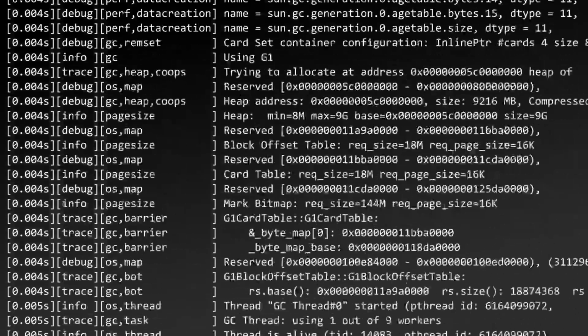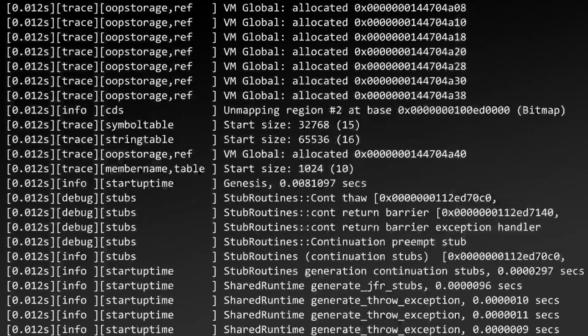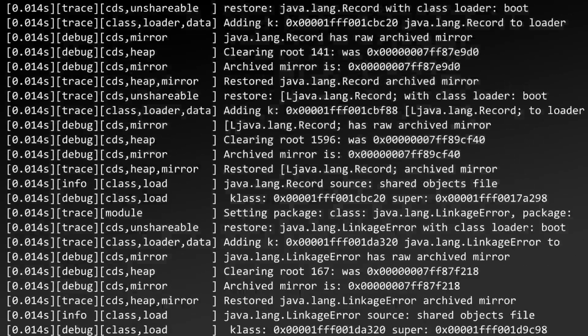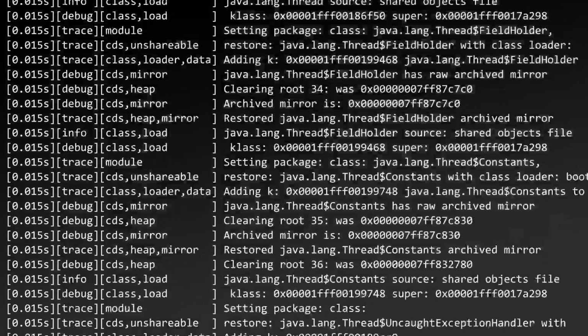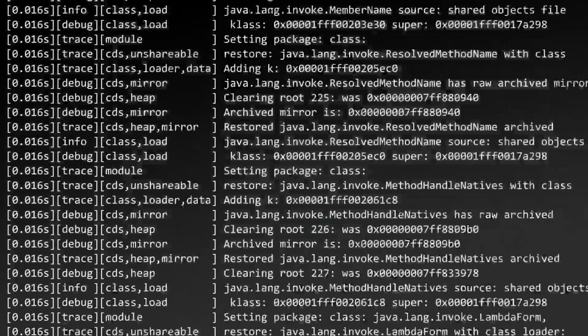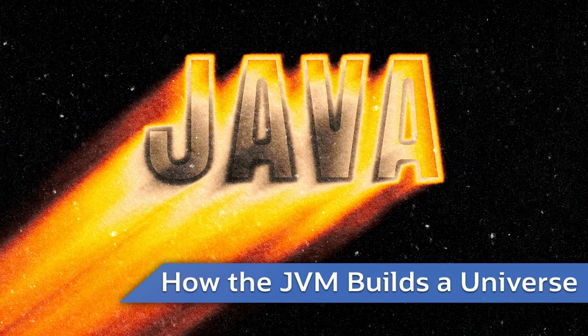The reality is far stranger, as to even get to the point of where the JVM executes the System.out.println, the JVM must go through a long, complex series of steps including detecting system resources, preparing the environment, and loading and initializing hundreds of classes. One might even say, if you wish to say hello world, you must first invent the universe. And in this episode of Stackwalker, we're going to look into how the JVM builds this metaphorical universe by taking a deep dive into the JVM startup process.